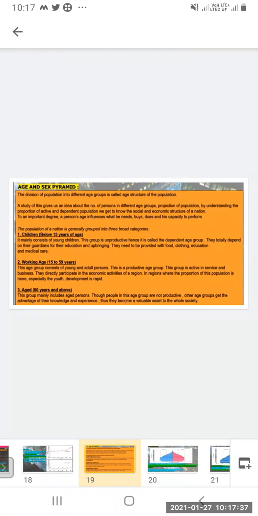This group mainly includes aged persons. Though people in this age group are not productive, not working or serving anywhere, other age groups get the advantage of their knowledge and experience. The working age group and the children below 15 years get the advantage of the knowledge and experience these people have got. Thus, they become a valuable asset to the whole society. So, they are very valuable to the society.